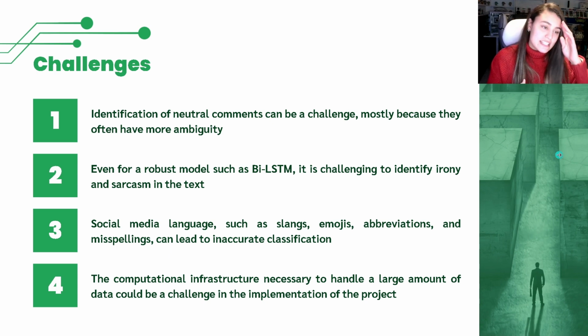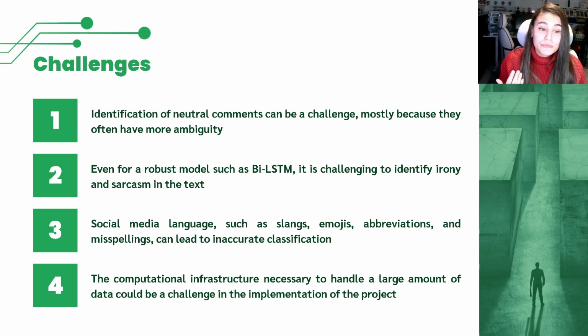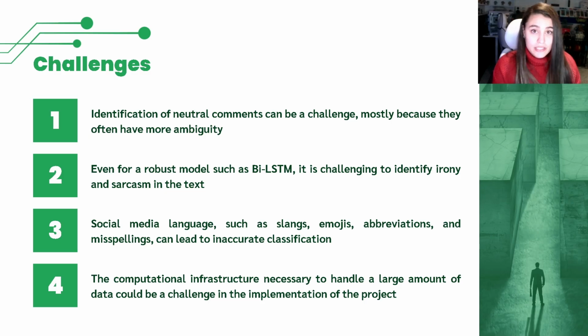Among the challenges is the identification of neutral comments, mostly because they often have more ambiguity. For now, our model is performing well for neutral comments as well, but it's something that we need to keep monitoring and make sure that they will stay that way and make adjustments if necessary in the future. Another challenge is to identify irony and sarcasm in the text. Even for the robust model that we use, such as the bidirectional LSTM that is able to identify complex relationships between words, it is still a challenge that we need to keep monitoring.